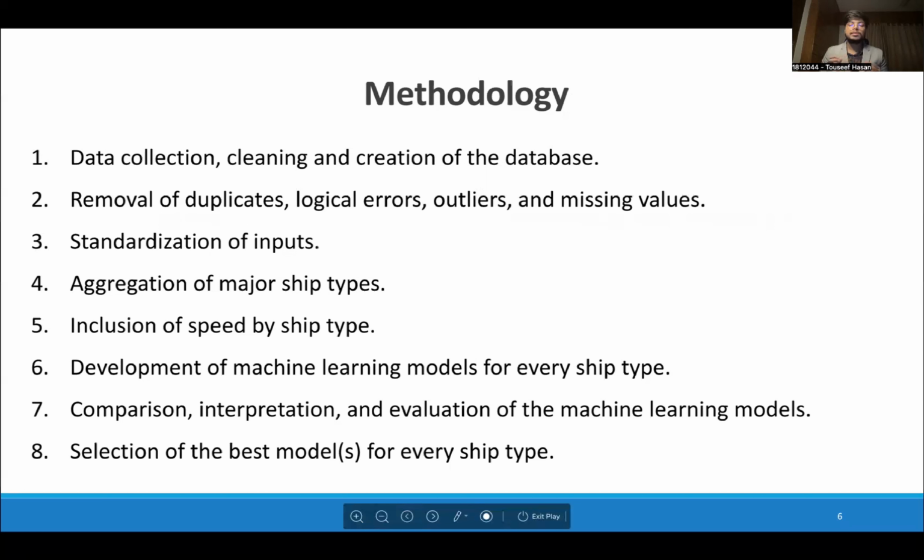Then, to facilitate the analysis, we aggregated the major ship types. For example, limestone carriers, gas carriers, cement carriers, etc. were included under bulk carriers because of similar design trends. All kinds of tankers were included under oil tankers for the same reason. Then we included ship speed according to the ship types. Now, for creating the design tool itself, we developed machine learning models for 4 individual ship types. And of course, the models had to be compared, interpreted, evaluated, and finally, we selected the best performing model for each ship type.